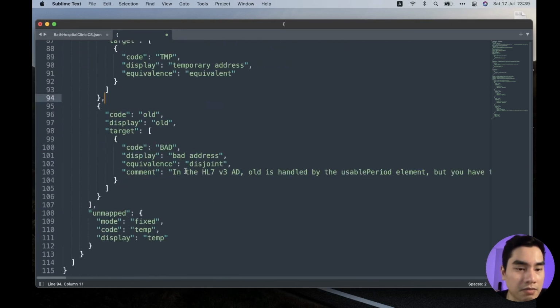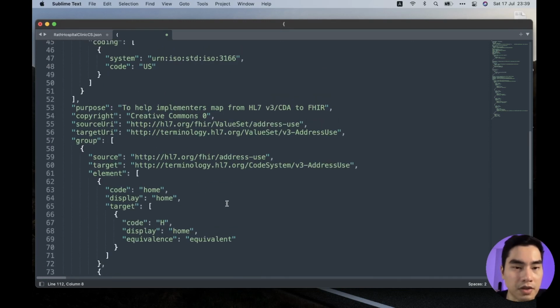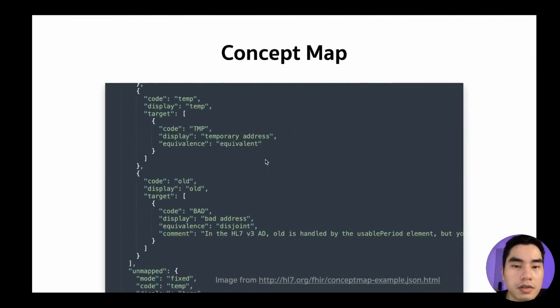And there are some that are quite not equivalent, we don't need to care about that now. And there is an unmapped element to tell us what to do when we cannot map the code. So that is the structure of concept map.